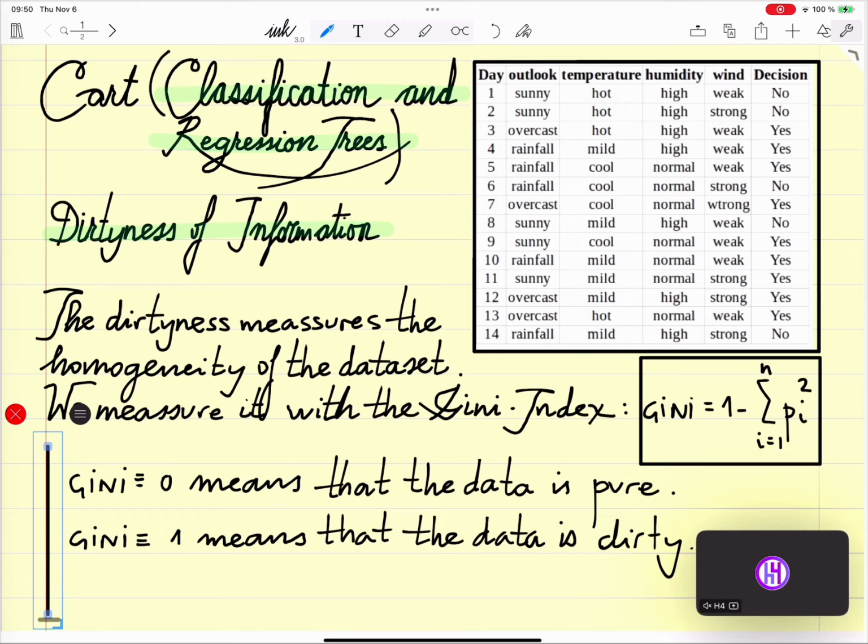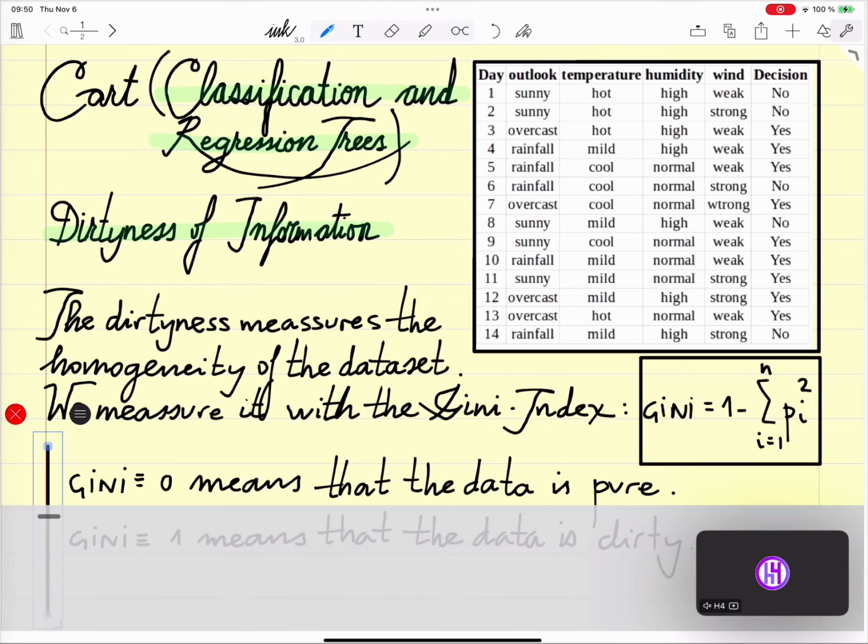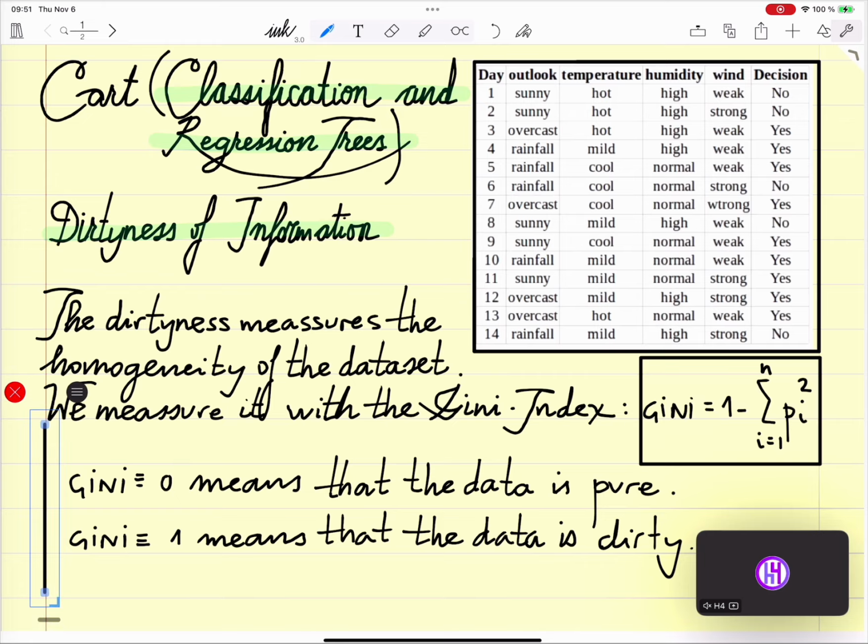Okay? So a decision tree is something that is based on statistics. I'm going to give you a real example that I experienced when I was in the business of managing a factory.